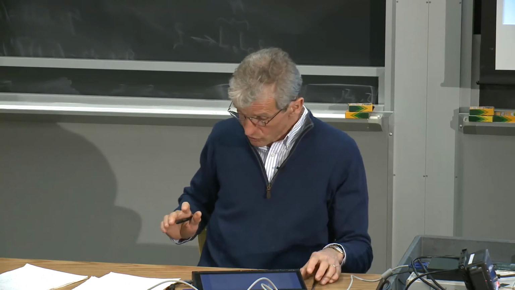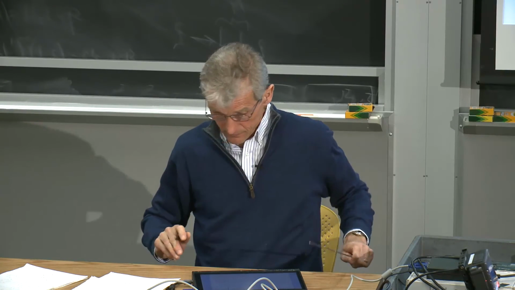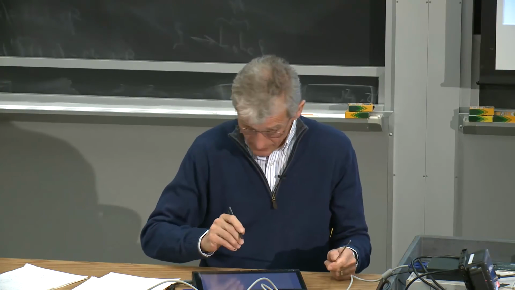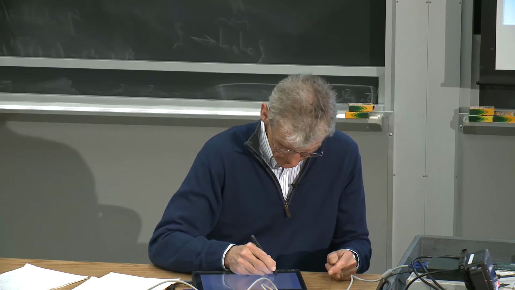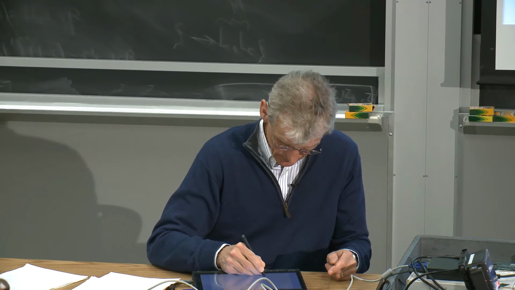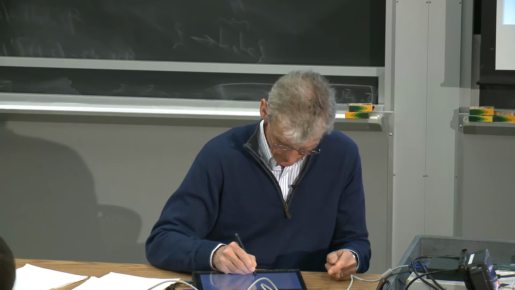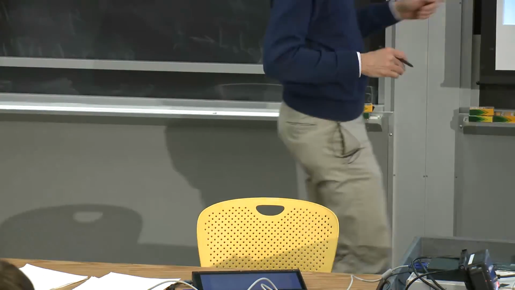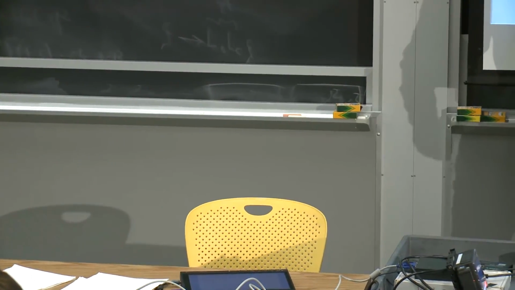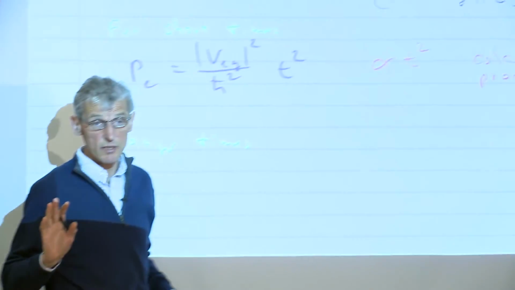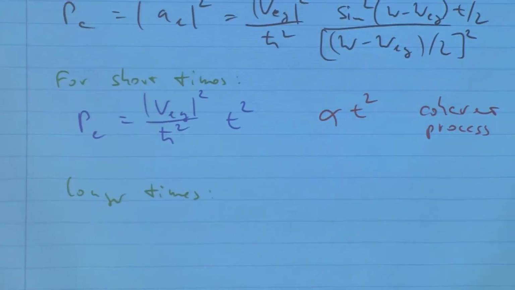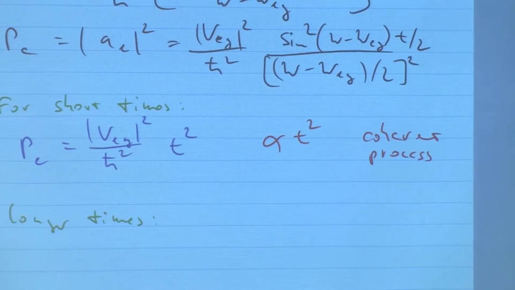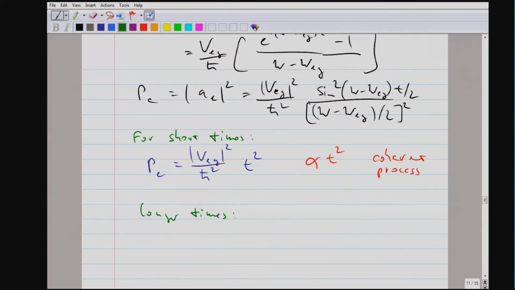But if you look at it now for longer times, we actually have oscillatory behavior, and these are Rabi oscillations. But there's one caveat.